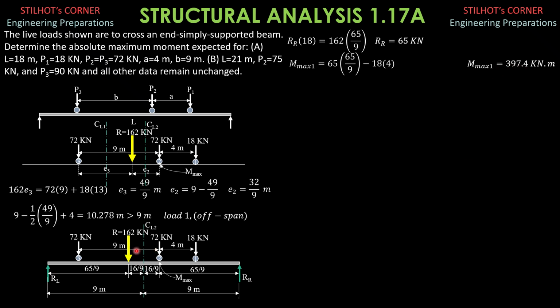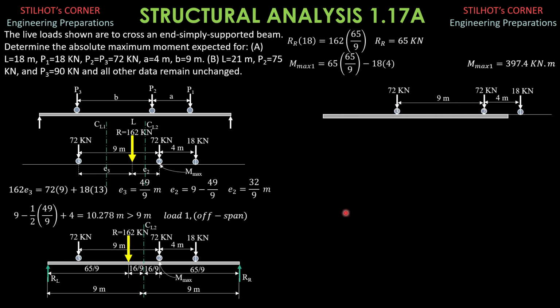Next, let's consider the possibility that only loads 2 and 3 are on the span as shown. Since loads 2 and 3 are of equal magnitude, the resultant, 72 times 2, which is 144, would be in between them as shown. And since the distance between the 72 kilonewton loads is 9, then the distance of the resultant from load 2 would be half of 9, 4.5 as shown. So that's the center line.